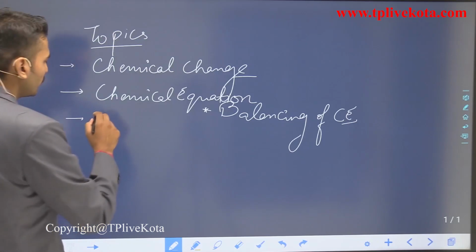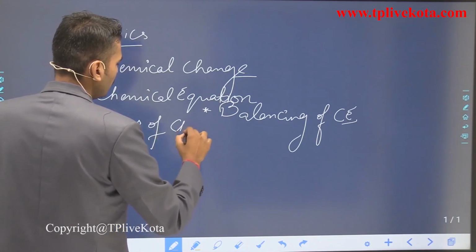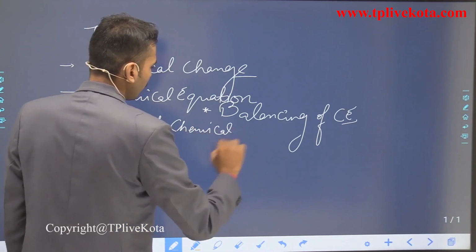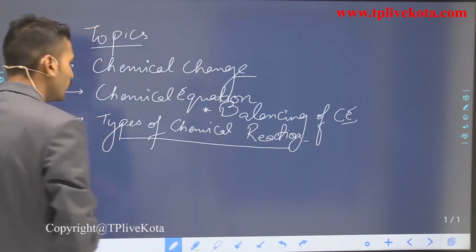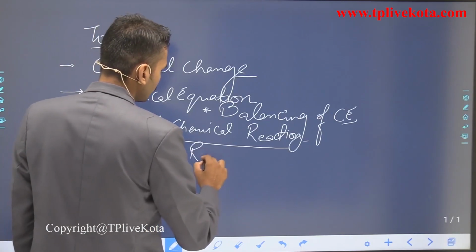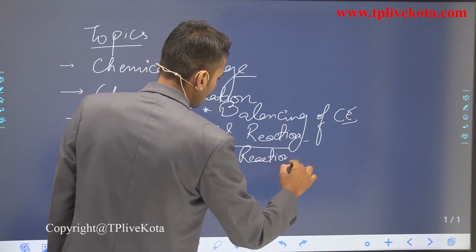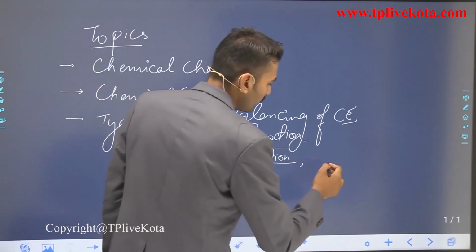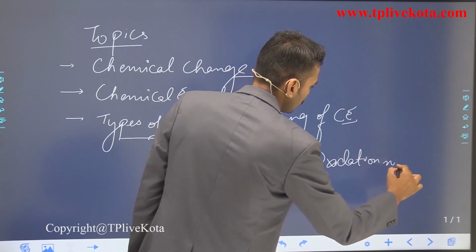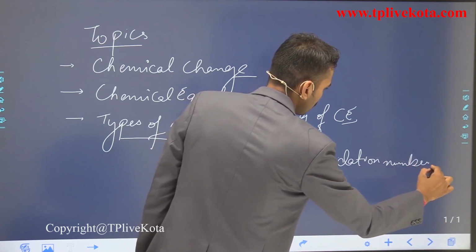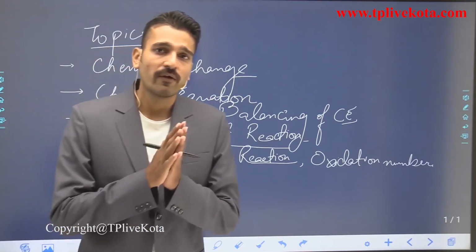The next thing that we are going to study is the types of chemical reactions, which include the redox reactions. Before starting with the redox reaction, you have to study the oxidation number. So you will get a depth knowledge of what is an oxidation number and what are redox reactions.